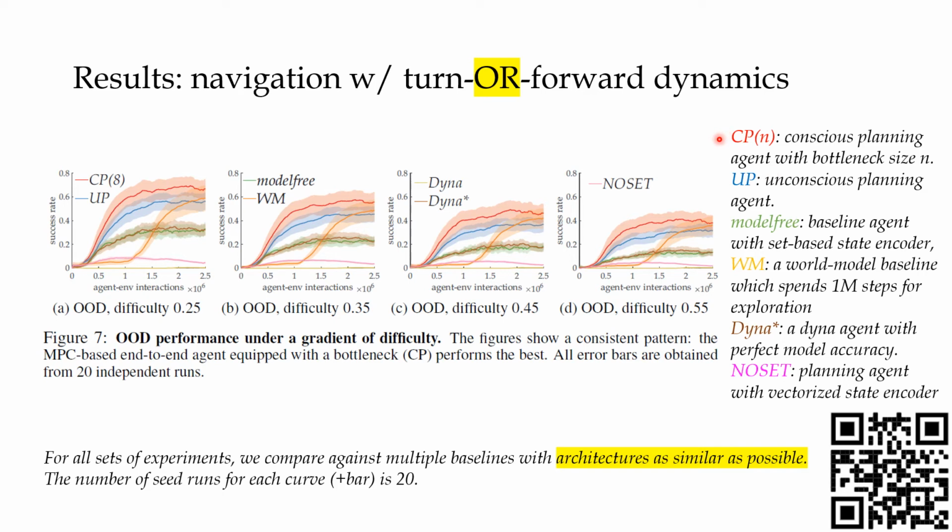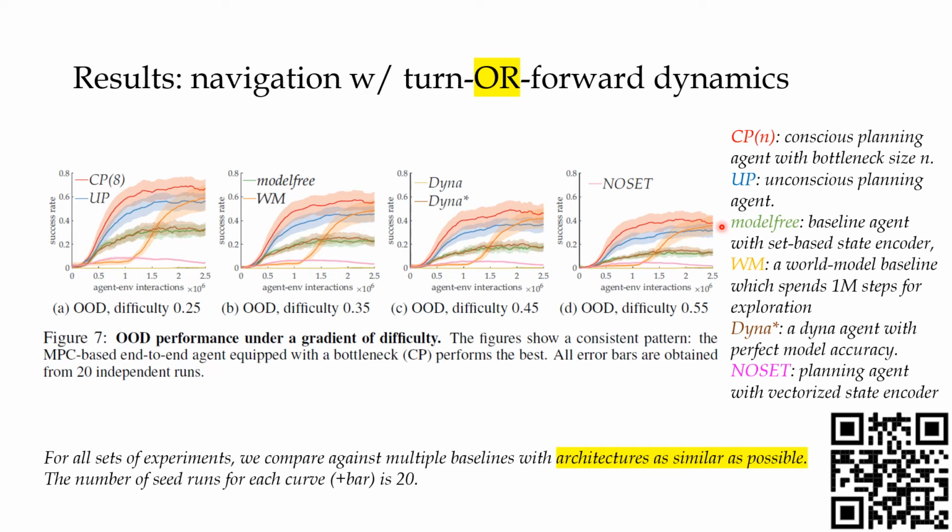So CPN is a conscious planning agent, C1 capable, with bottleneck size n, which means that the agent would maximally take into consideration n objects from the environment. The second is the UP agent, which is very similar to the CP agent, however, without a bottleneck mechanism in the model. The third one is the model-free baseline agent with a set-based state encoder.